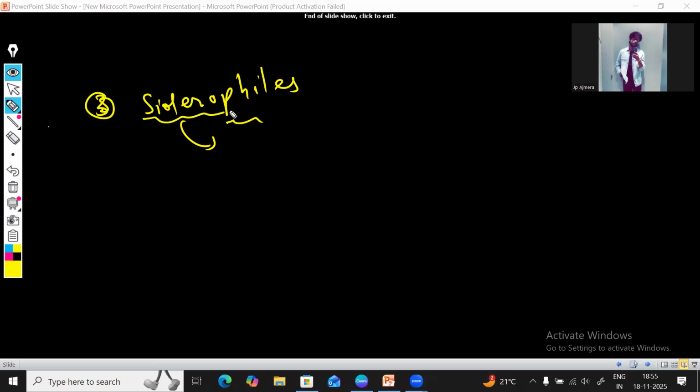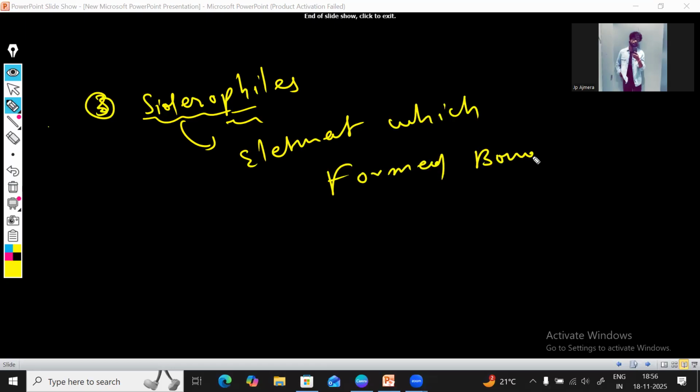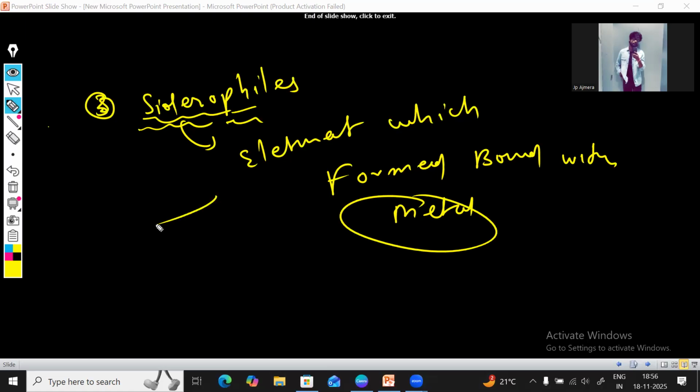That means siderophiles are elements which form a bond with metals. Siderophiles are those elements which form the bond with metals, like iron. Most of the times you will see iron.